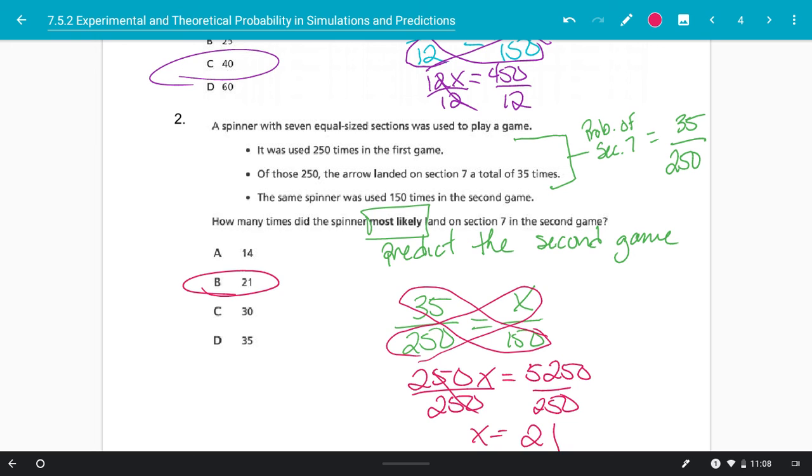So all of these things really tie nicely together, but again, we have to understand what that vocab is talking about, and we have to understand how to solve these problems. So again, remember, predictions, proportions.